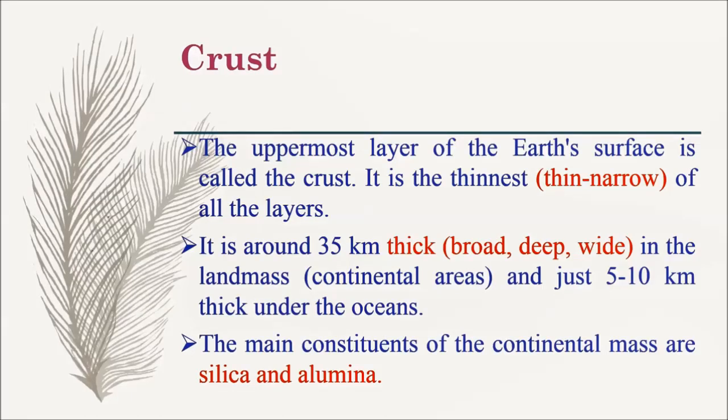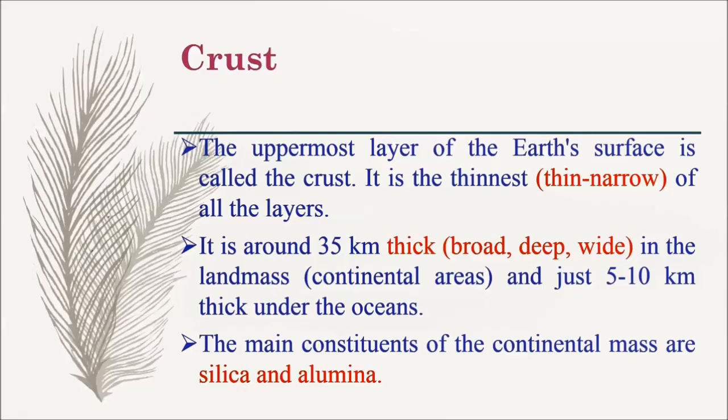Here, thick means broad, deep or wide. In the landmass, that means continental areas, and just 5 to 10 km thick under the oceans. What is meant by thick? Thick means broad or deep.